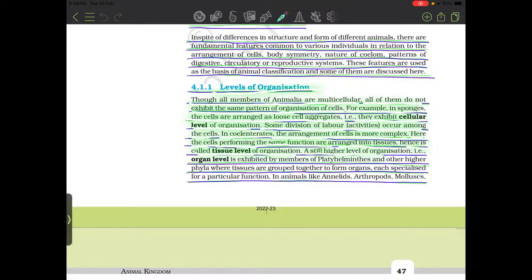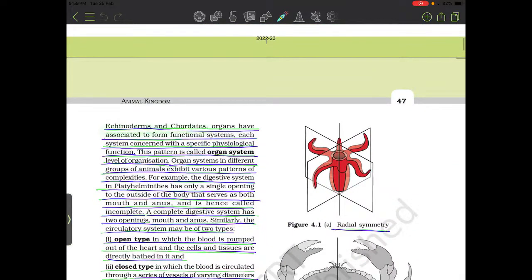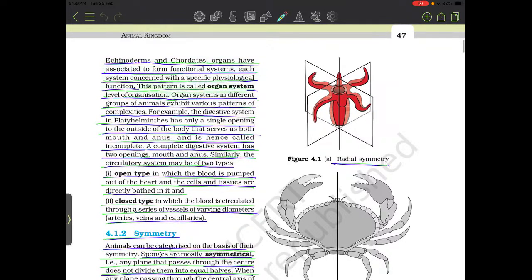A still higher level of organisation, that is organ level, is exhibited by members of Platyhelminthes and other higher phyla, where tissues are grouped together to form organs, each specialised for a particular function. In animals like Annelids, Arthropods, Molluscs, Echinoderms and Chordates, organs have associated to form a functional system, each system concerned with a specific physiological function. This pattern is called organ system level of organisation. Organ systems in different groups of animals exhibit various patterns of complexity.